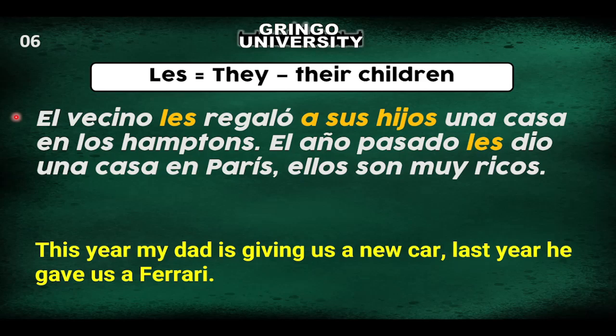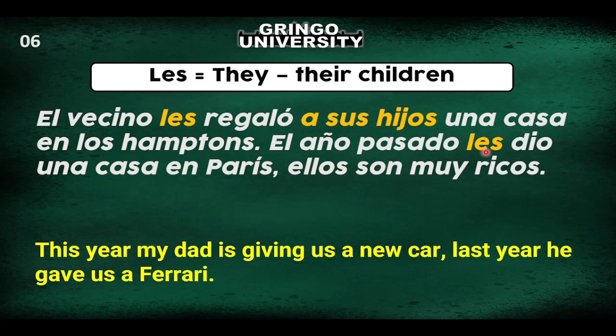So if I say el vecino gave them a house in the Hamptons, you will be asking me to who? To the dog? To the cat? To the homeless people. That's why you have to explain this les. Can I say el vecino regaló a sus hijos una casa en los Hamptons without les? Yes, you can say that, but that will sound weird, like a robot. If you're not a robot, you cannot say this without the indirect pronoun. El vecino les regaló a sus hijos una casa en los Hamptons. I have to put a sus hijos because I have to explain what this les is for.